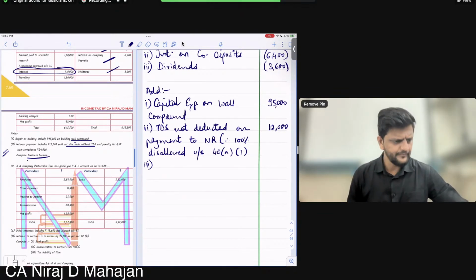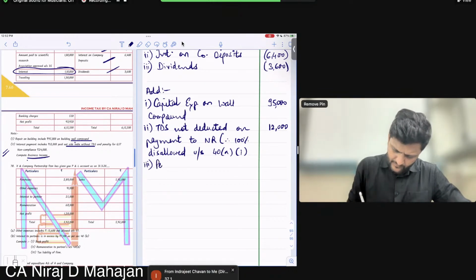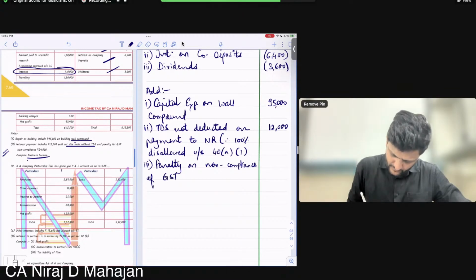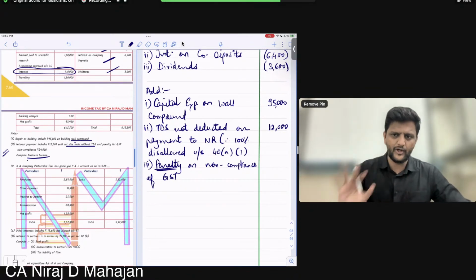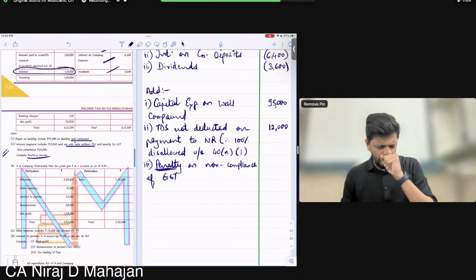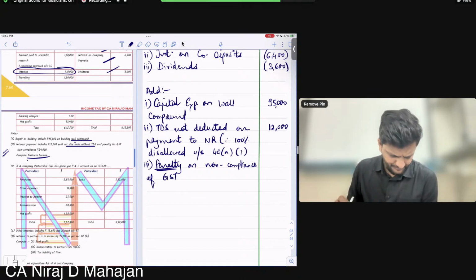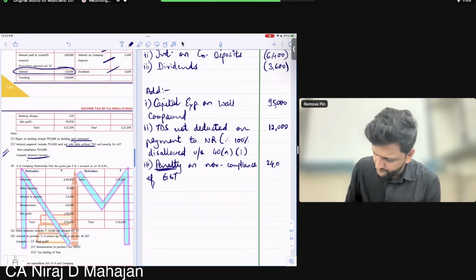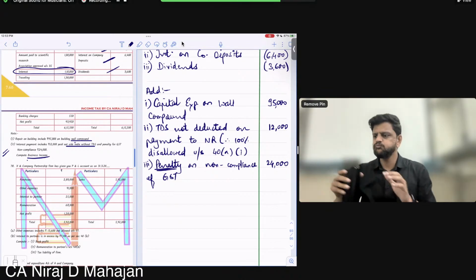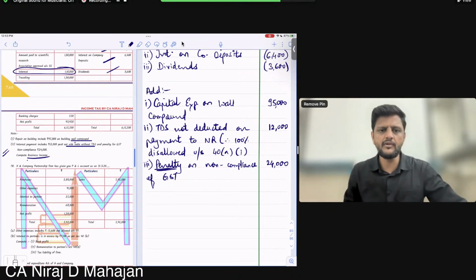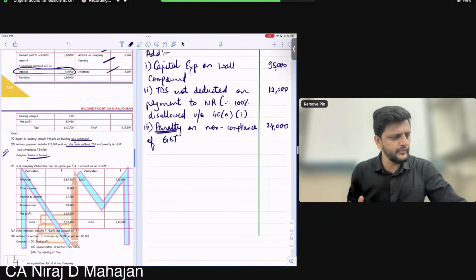Also disallowed, okay? The word penalty or interest makes a big difference. Penalty is not allowed, but interest was allowed, by the way. If you look in the table of GST, section 37. This was 24,000. Done till here, all of you?